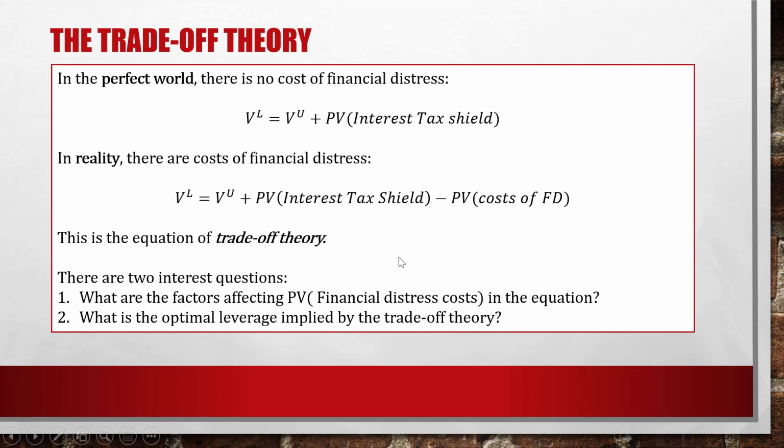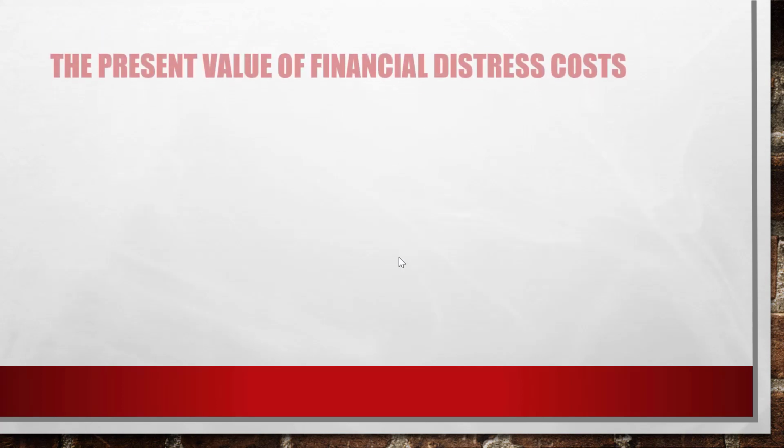And in this trade-off theory, we have to answer two interesting questions. The first question, what are the factors affecting the present value of the financial distress cost in this equation? And the second question is, what is the optimal leverage implied by the trade-off theory? So let's go over one by one.